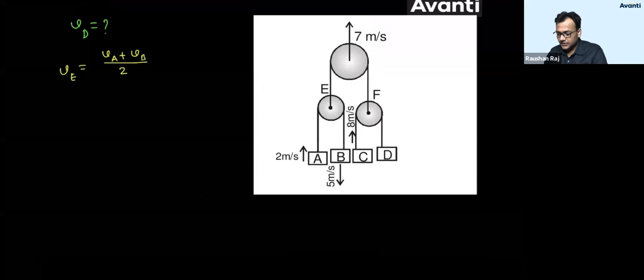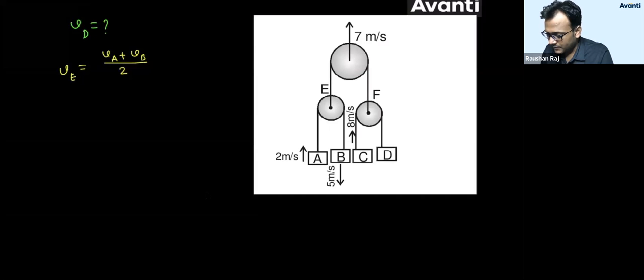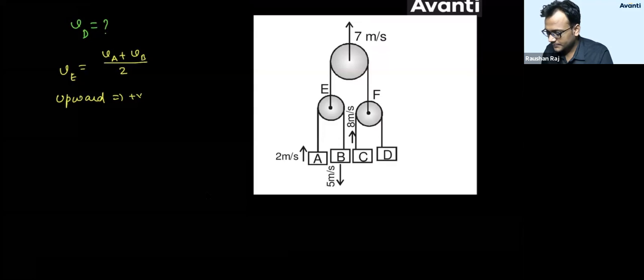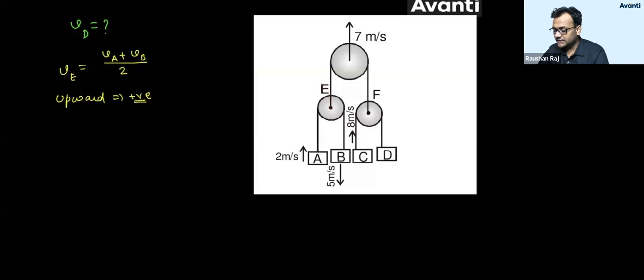I am considering upward velocity as positive here because we don't know whether point E will go up or down. There are two velocities given to us, A upward and B downward. I am considering A upward as positive. So let us find the velocity of E. Velocity of A is 2, velocity of B is downward, so minus 5, divided by 2.